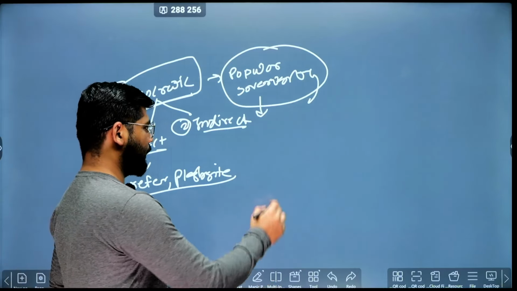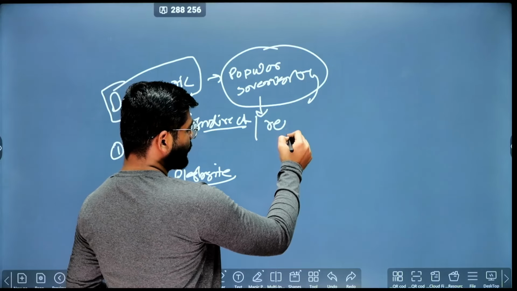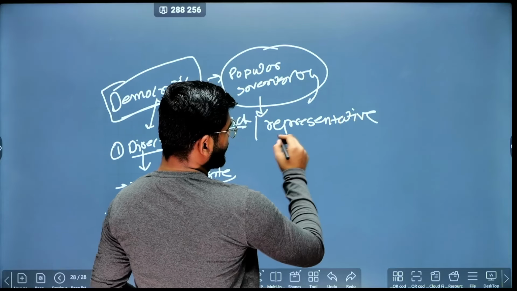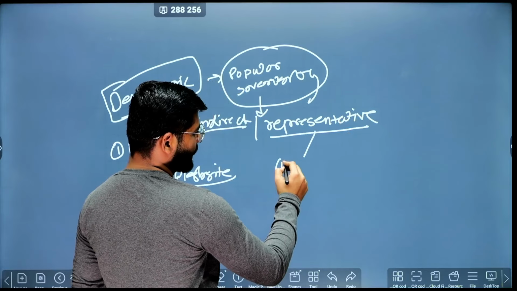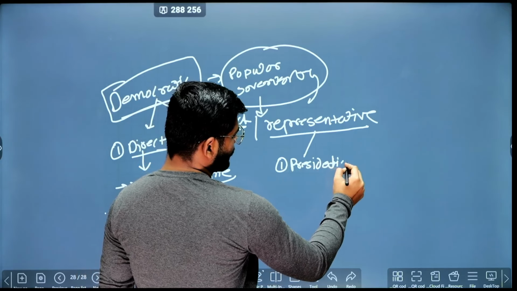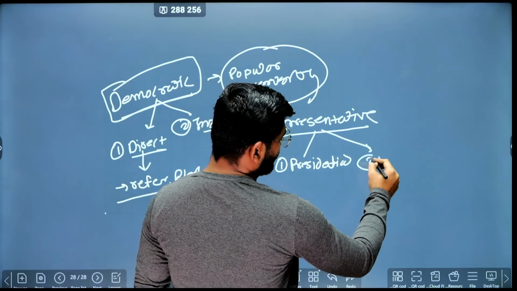But when it comes to indirect democracy, it is also known as representative democracy. In this representative democracy, there are two types. First is the presidential, and second is the parliamentary.